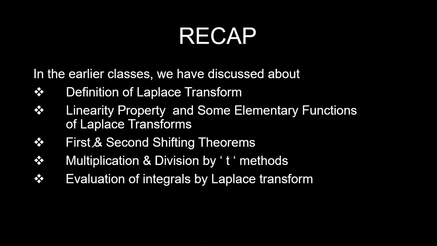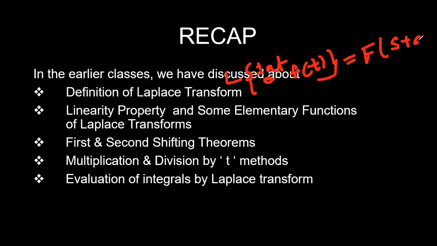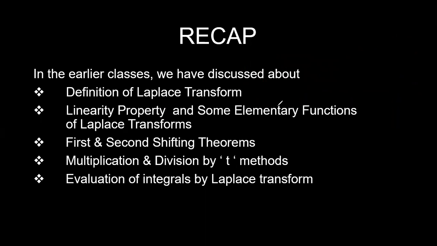In the first shifting theorem, any function f of t is multiplied by e power at or e power minus at, either plus or minus, whatever it is. The Laplace transform of e power plus or minus at into f of t is given as F of s shifted by s plus a or s minus a, where s tends to s plus a or s minus a. This is your first shifting theorem. Next, in the case of the second shifting theorem, the Laplace transform of g of t.